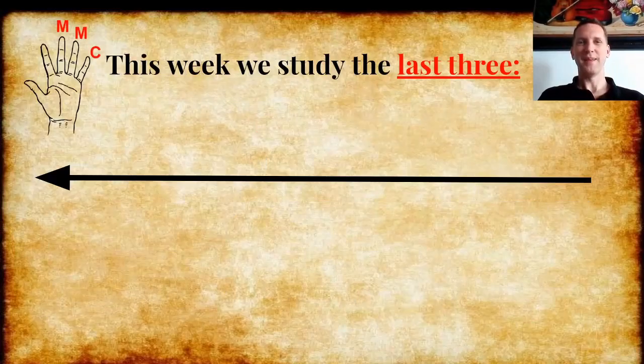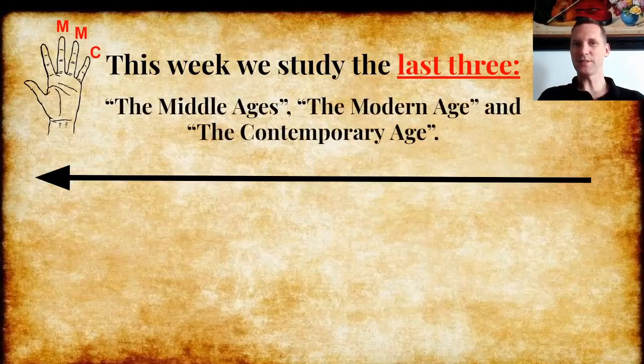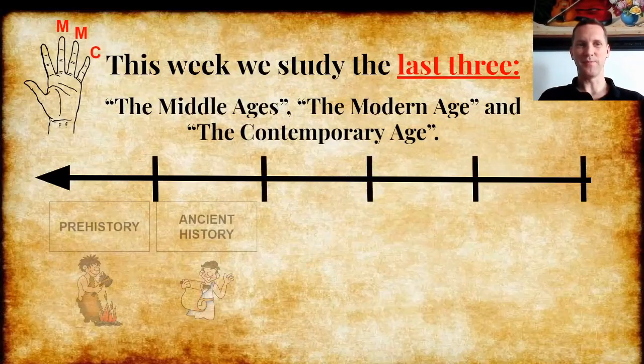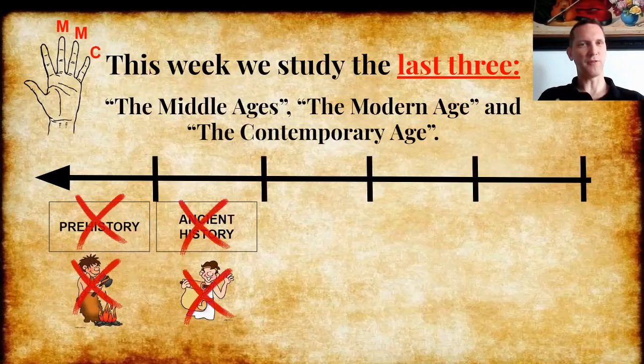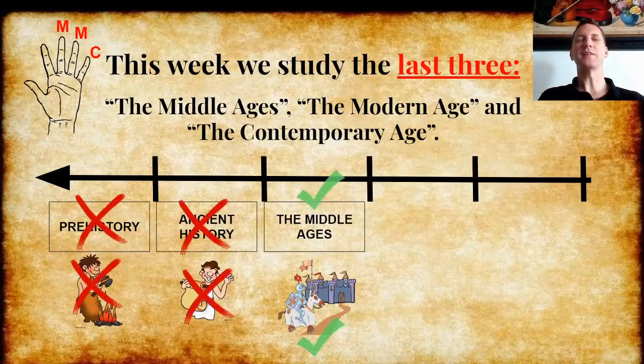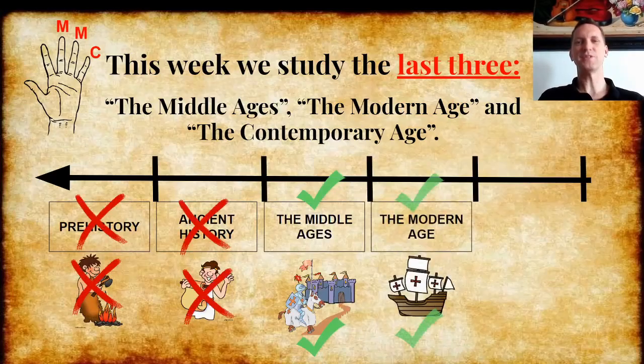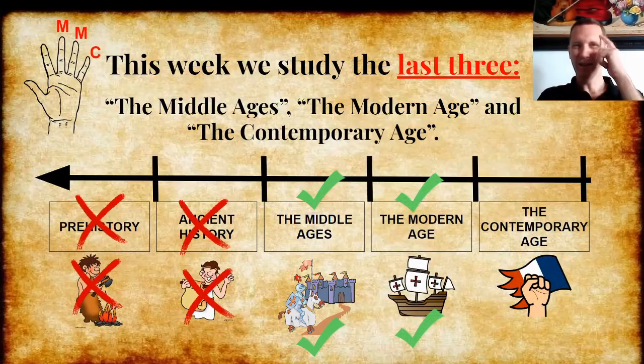Good job. This week we study the last 3. The Middle Ages, the modern age, and the contemporary age. So prehistory and ancient history are finished. This week we study the Middle Ages, the modern age, and the contemporary age. Do you remember? This is to give you the general idea.